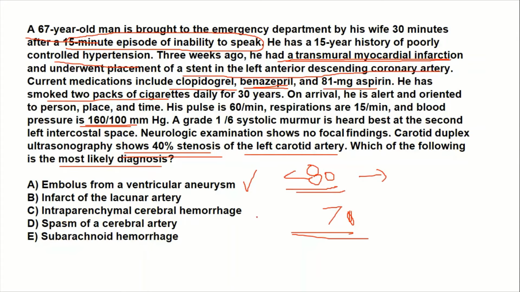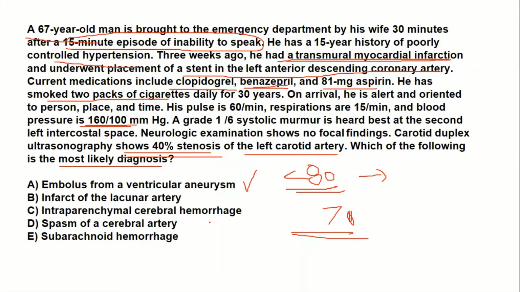And intraparenchymal cerebral hemorrhage. Again, intraparenchymal cerebral hemorrhage is going to be a very life-threatening, a very dangerous condition, and it is not going to reverse within just 15 minutes. For example, if there is hemorrhage within the brain parenchyma, it is going to put pressure on the brain. It is going to result in cerebral edema.